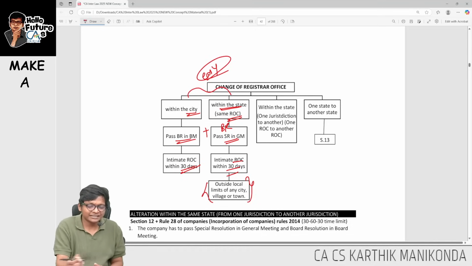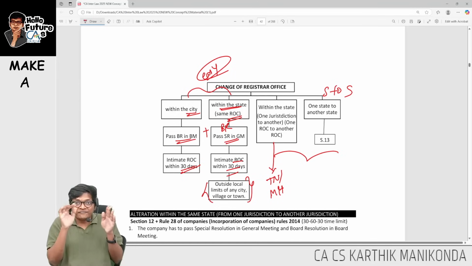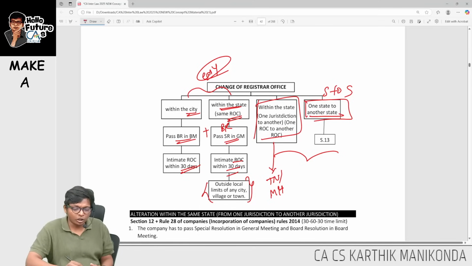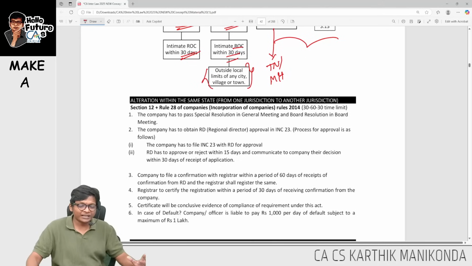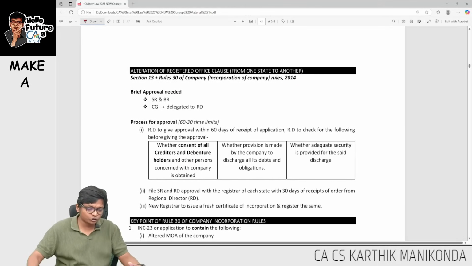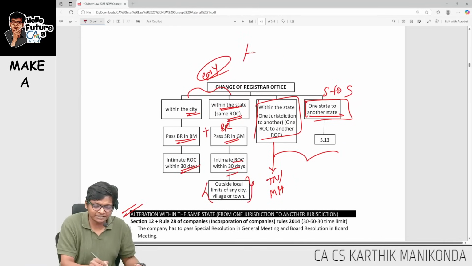These two are the easy ones, guys. Next two: state to state, and this is very unique, practically possible only for Tamil Nadu and Maharashtra. Within the state but a different ROC is one procedure. One state to another state is another procedure. These both have not been tested for a very long time. Quickly go through these at your end, guys. I have given the list over here of how this will happen, but let me share some common points for both. The process is very simple.